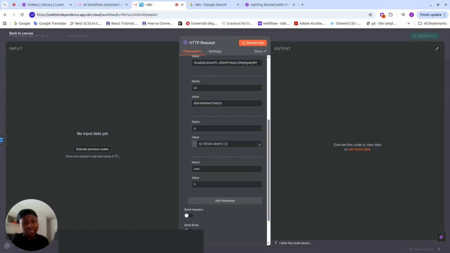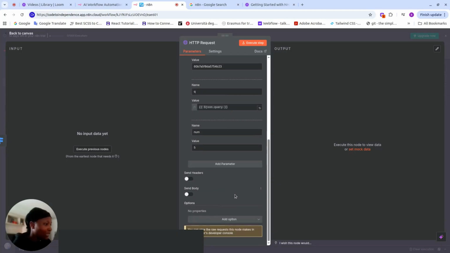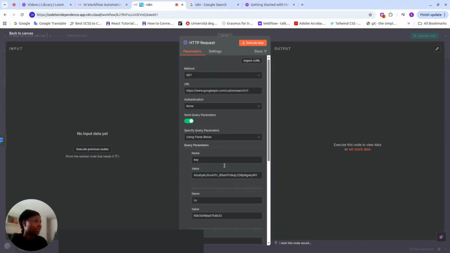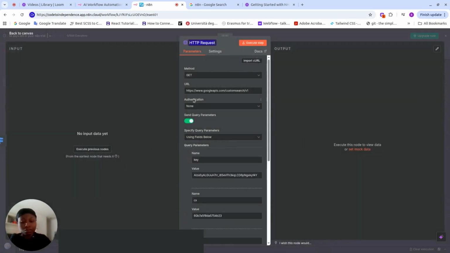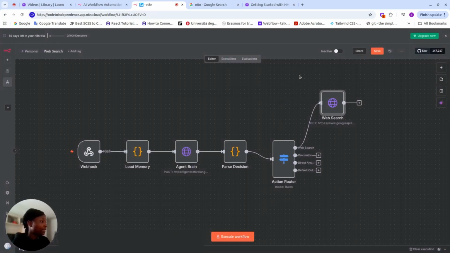To understand this better, you can Google and find out how Google handles custom search queries, or you can also look at our video on how we generated the various IDs and then understand better what is going on here. If you have any questions, kindly write in the comment section below and I'll respond to them accordingly. So we don't need headers, we don't need bodies, we're good. Our settings are also good. We're just leaving our default settings. We're not doing anything special there. And now we're good to go.